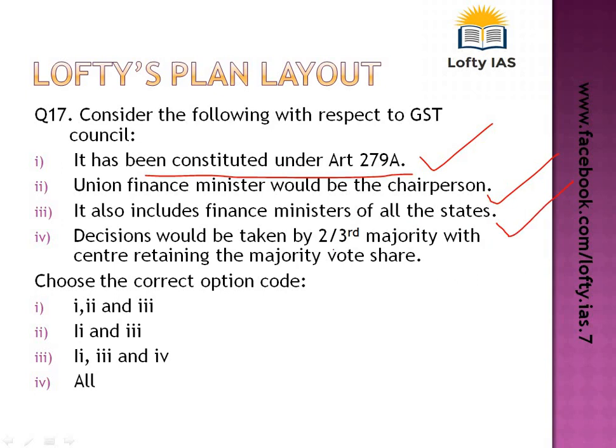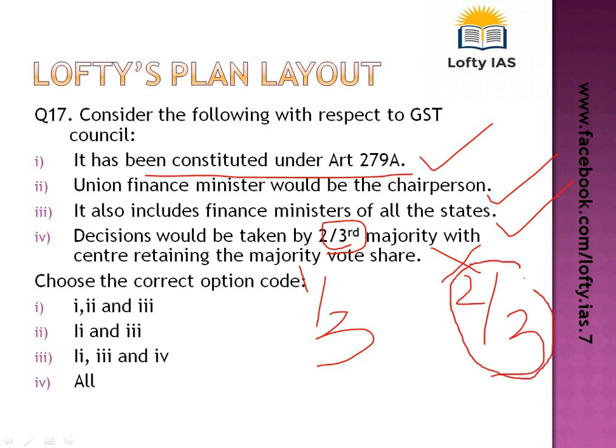Now, decisions would be taken by 2/3 majority, with the center retaining the majority vote. So actually this is not a correct statement, because decisions are going to be taken by 3/4 majority, but the center would have 1/3 vote in that, and the states would have 2/3 voting in that. But as Mr. Arun Jaitley, the finance minister of our country, told recently in Parliament during the launch of GST, no decision required voting, and almost all of the decisions were taken with consensus. So which statements are correct? 1, 2 and 3. So this becomes correct.